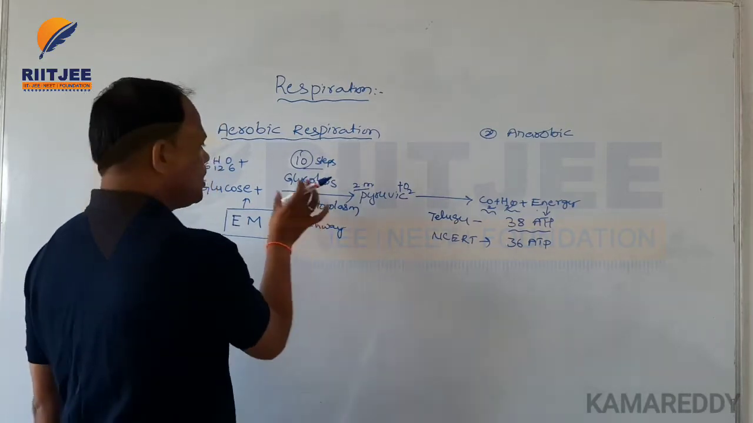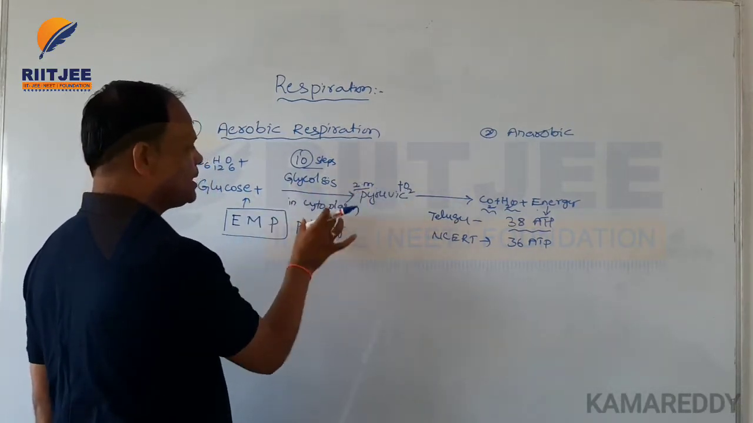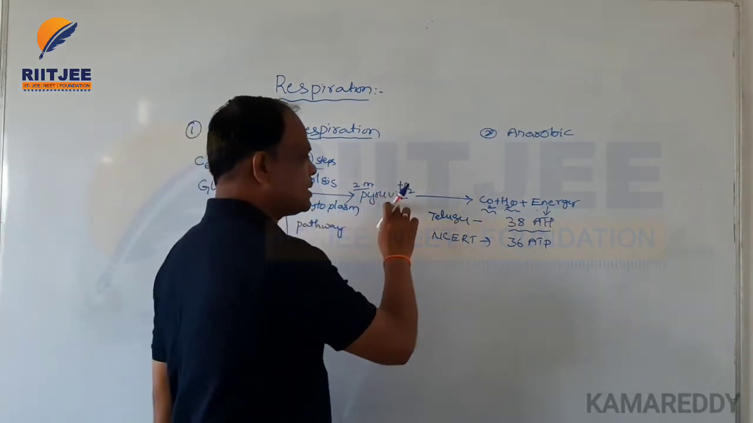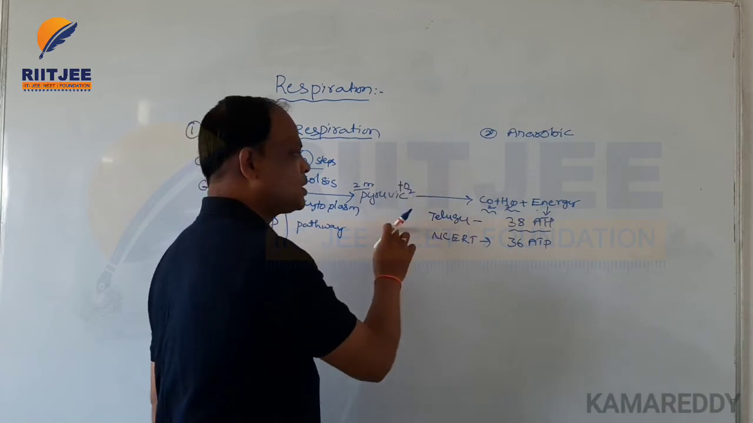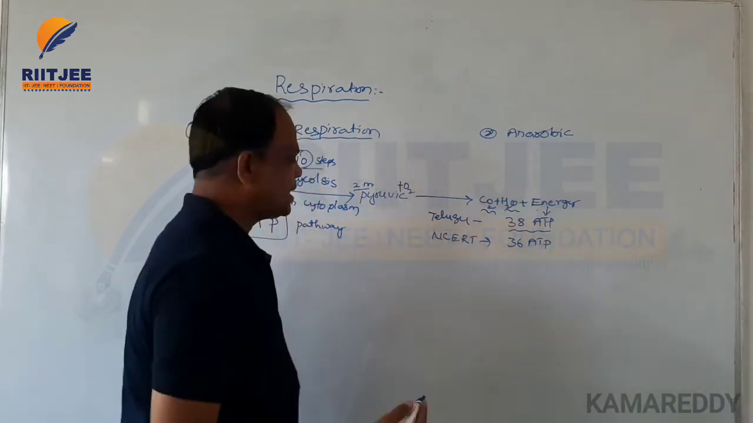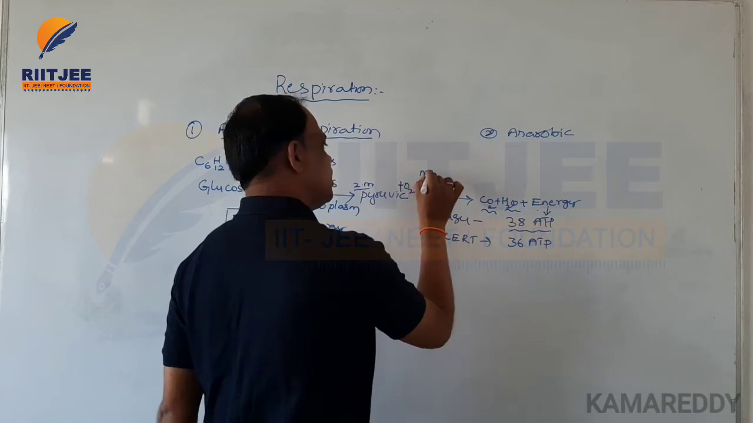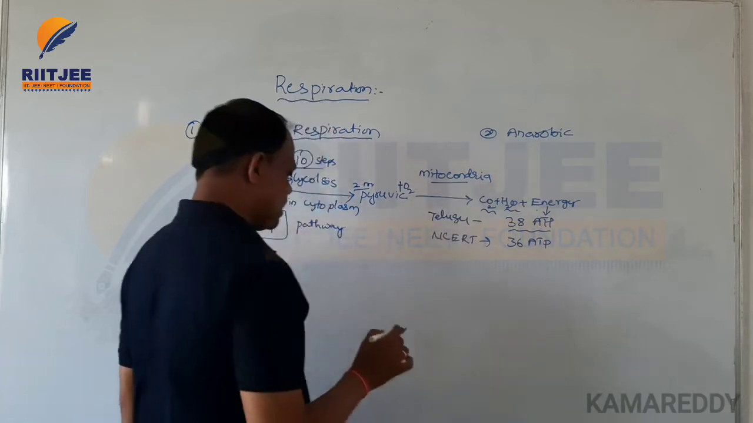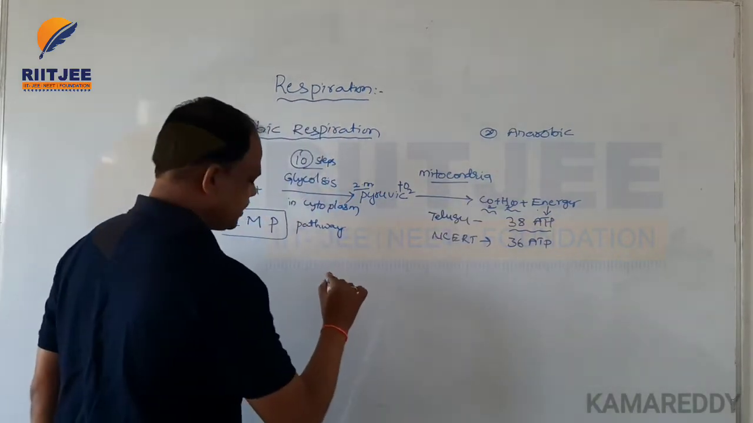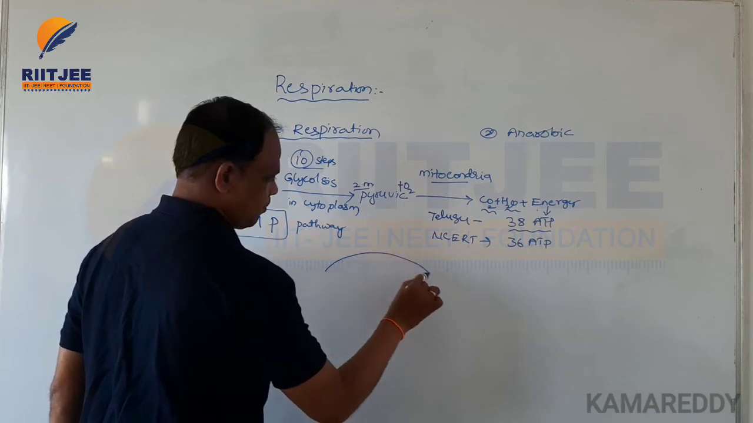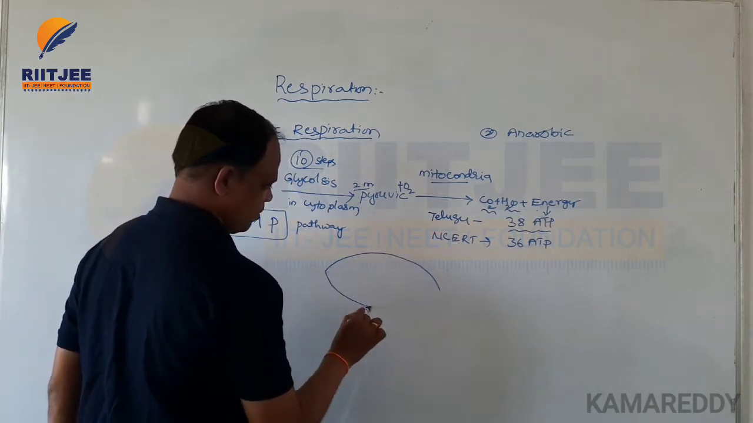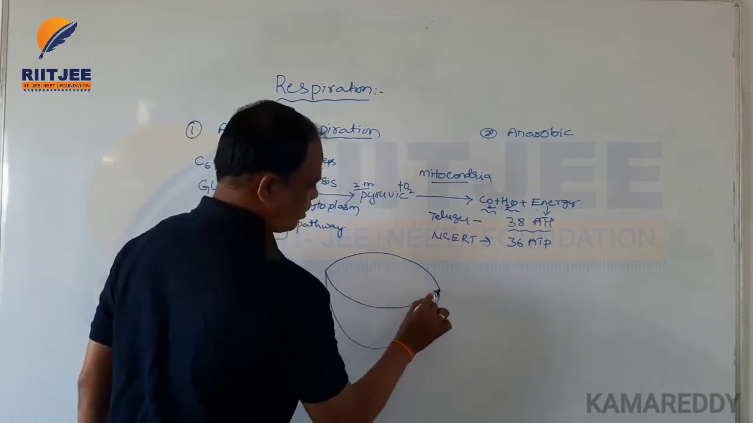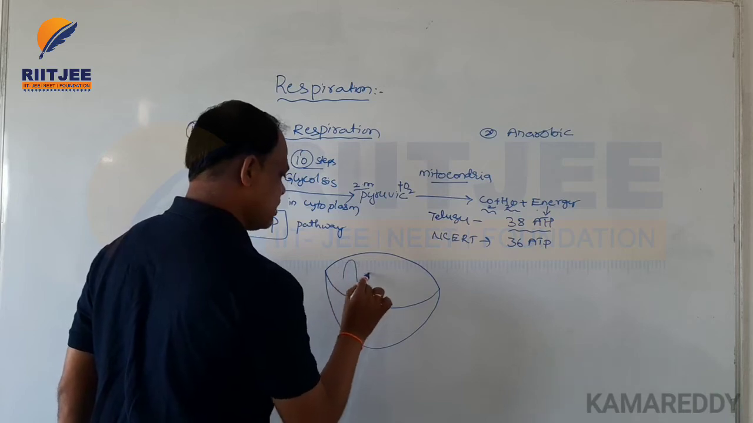The glycolysis up to pyruvic acid is carried out inside the cytoplasm. Then, in the presence of oxygen, the pyruvic acid enters the next steps, and all this process is carried out inside the mitochondria. So this is the mitochondria, and this is the structure of mitochondria.